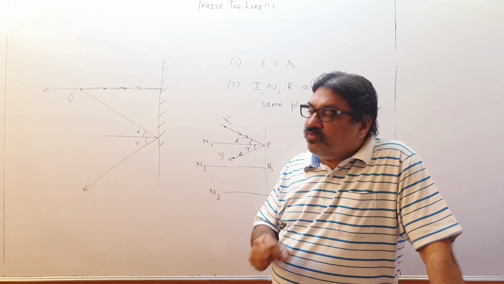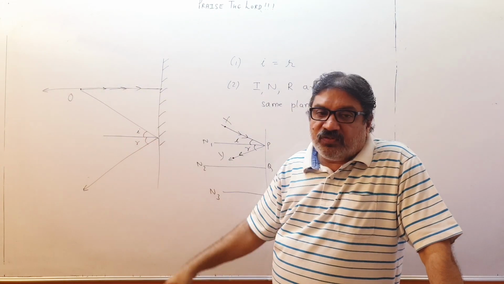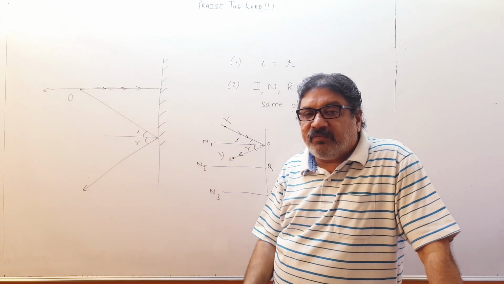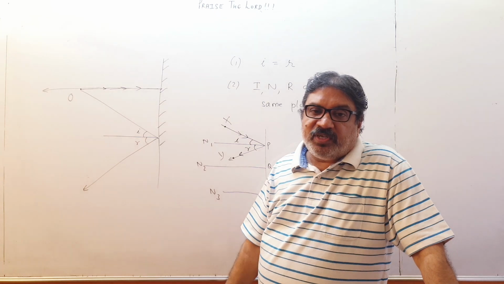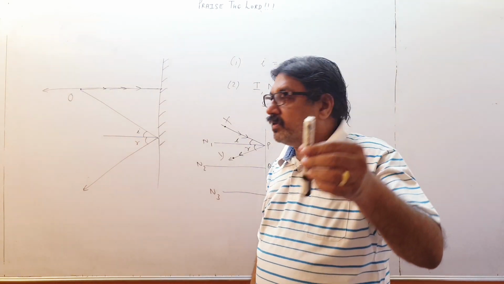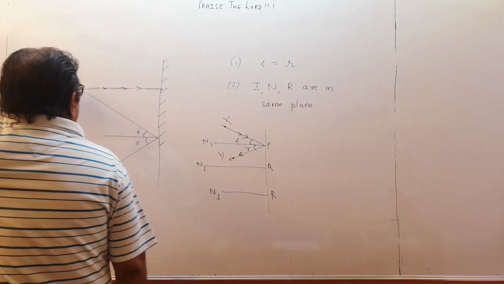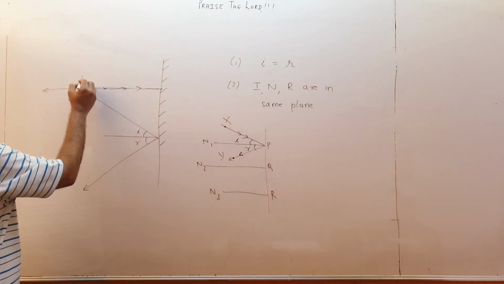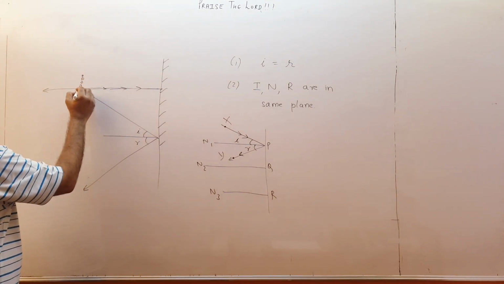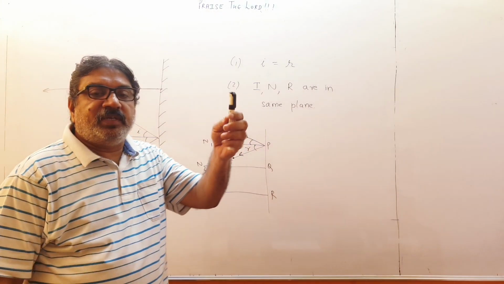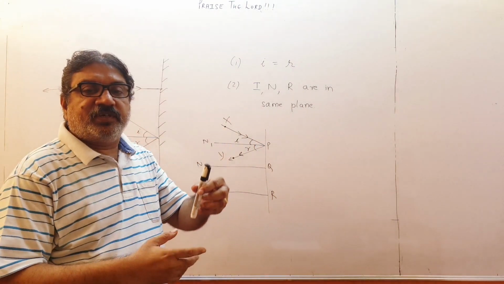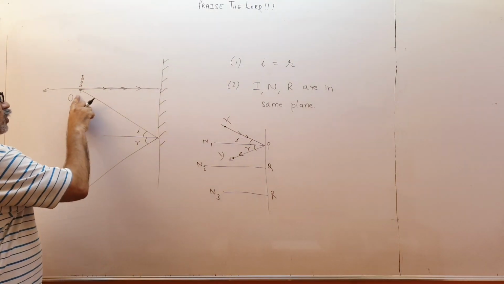To form an image, we need two rays, therefore we have drawn two rays. Always understand, whenever you want to have an image of an object, of a point object or an extended object. Extended object means like this, a pen. If I keep it over here, it will be nothing but a collection of many points. So what is an extended object? It is a collection of many points. Right now we are talking only of a point object.